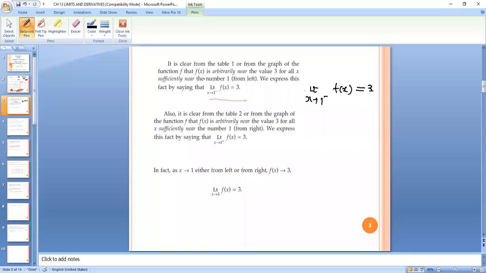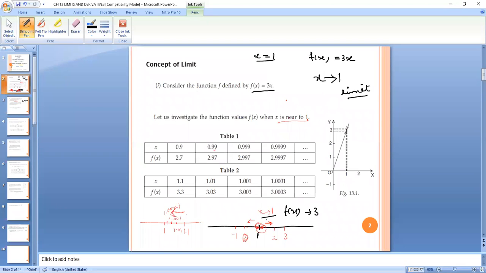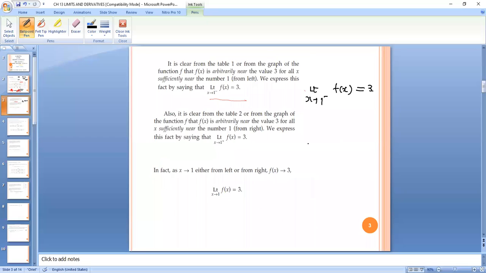Okay, right? And when we are getting the solution from right side, what is the notation? Limit x tending to 1 positive, f of x is equal to 3.